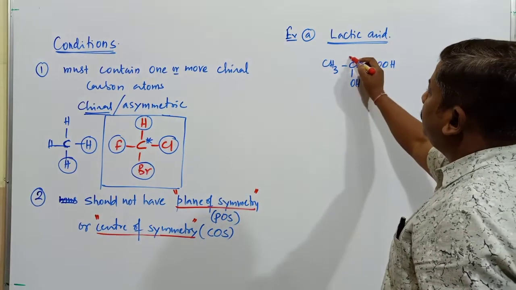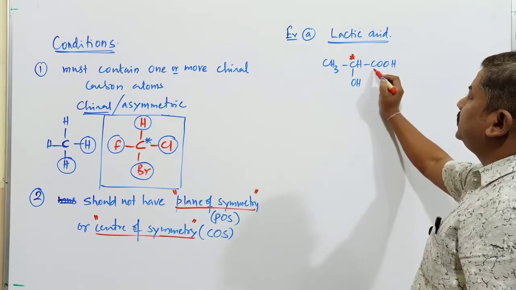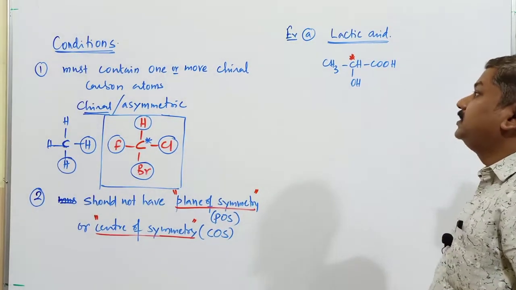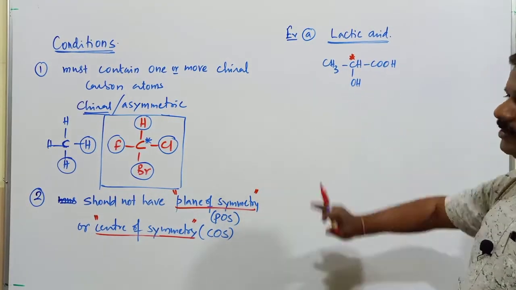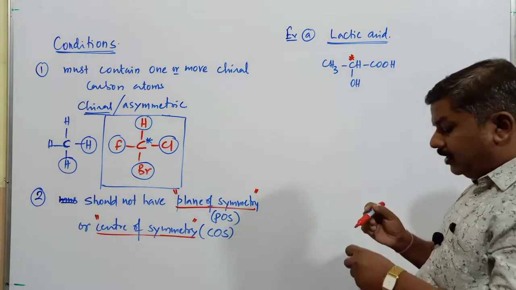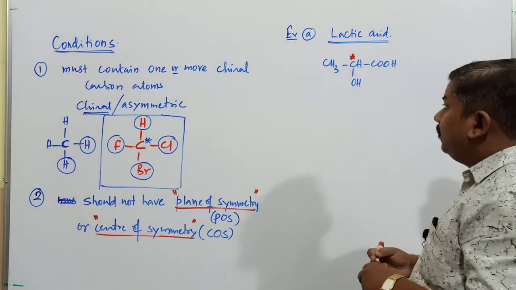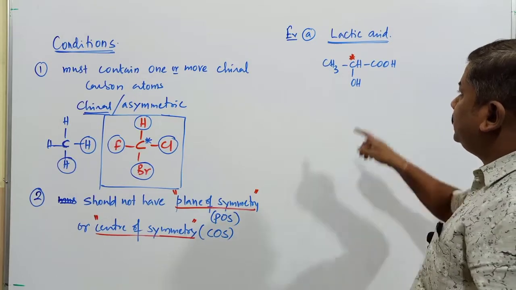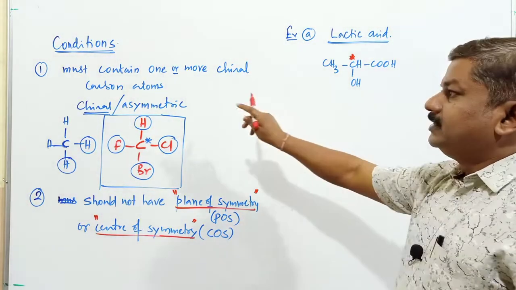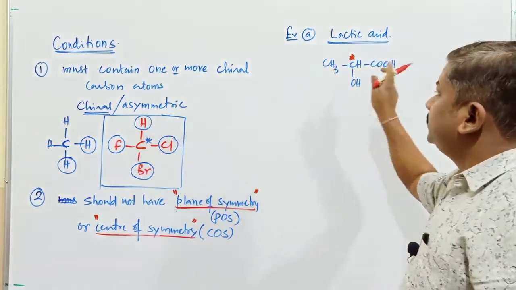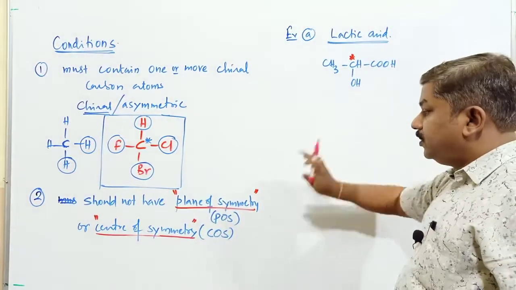This carbon atom is said to be a chiral carbon atom because it is attached to different groups, and this carbon atom is also not chiral because it has sp2 hybridization. Yesterday I mentioned that the presence of sp3 hybridization is necessary to exhibit chiral nature. Now if you consider this compound, it exhibits optical isomerism because it satisfies the first condition, since it contains a chiral carbon atom, and this compound does not contain a plane of symmetry